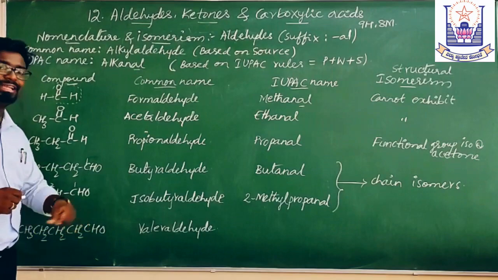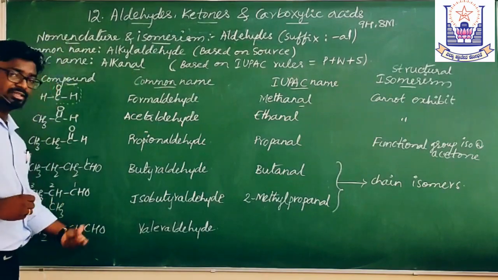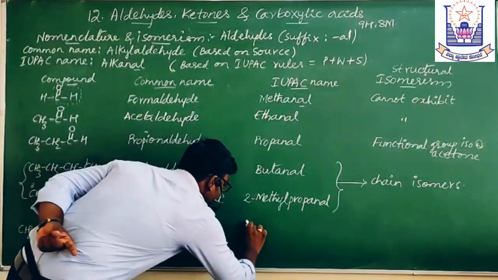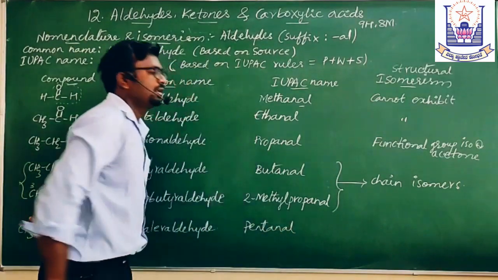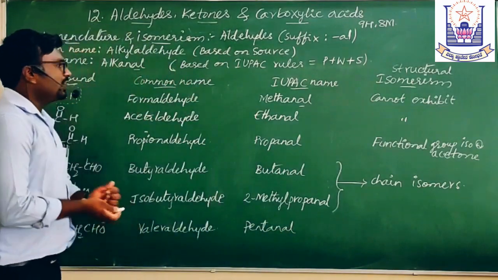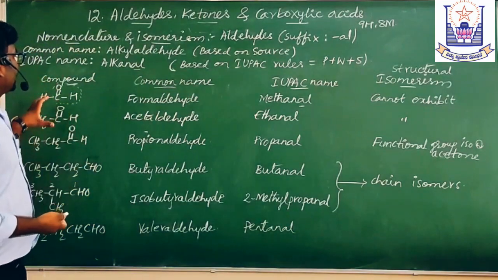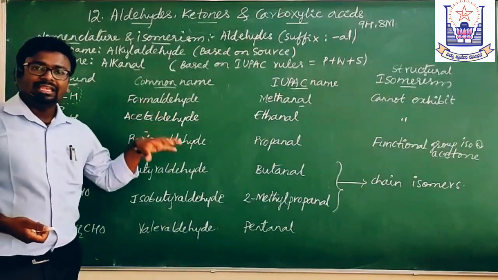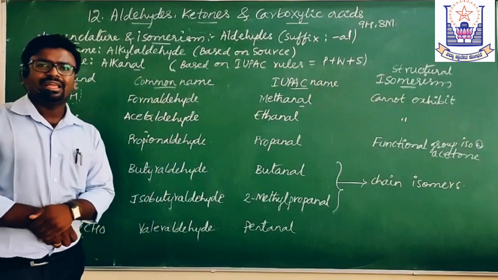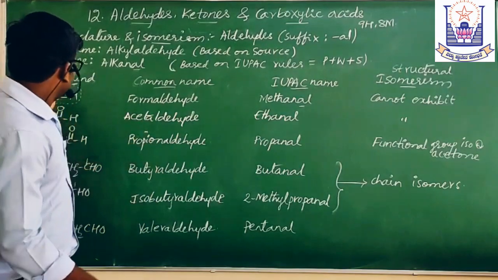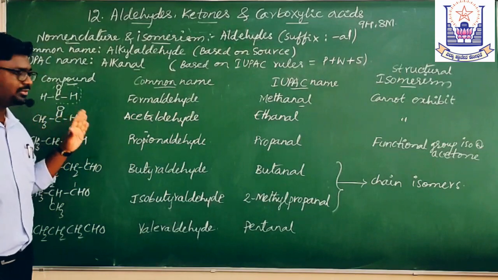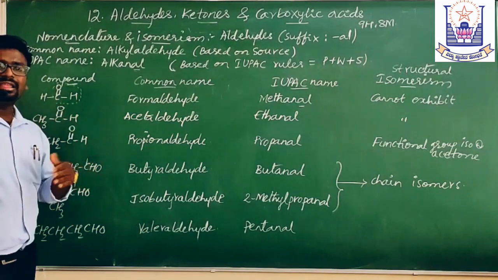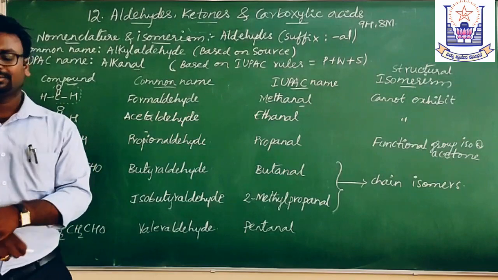It is called pentanal, because 5 carbon atoms are there. So this is all about the nomenclature of aliphatic aldehydes. What are aliphatic aldehydes? The open chain aldehydes. There is no ring structure. Therefore, these are open chain or aliphatic aldehydes.